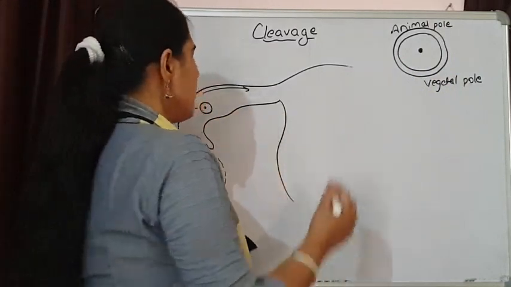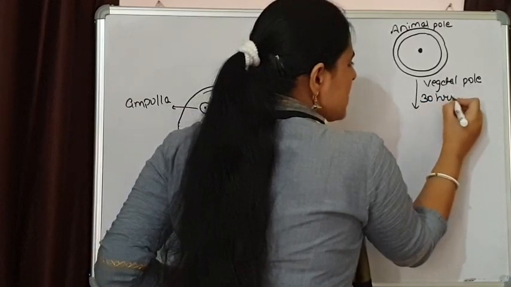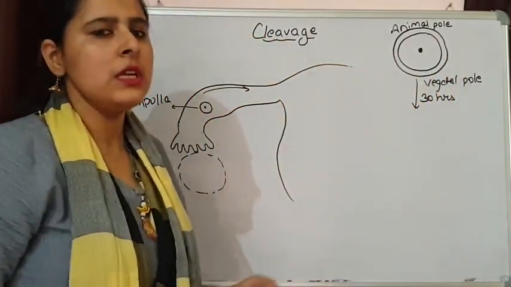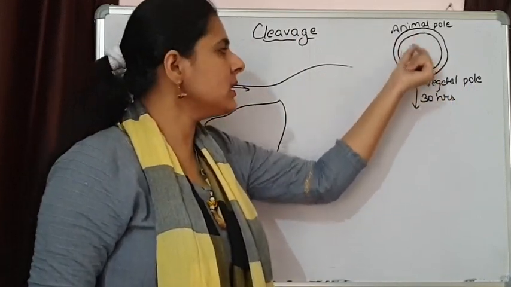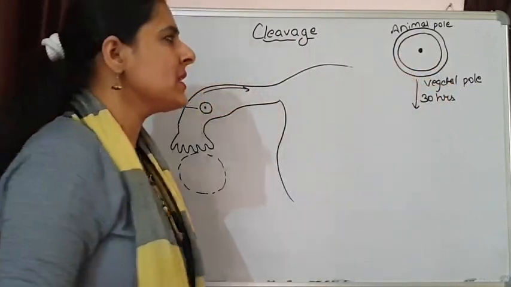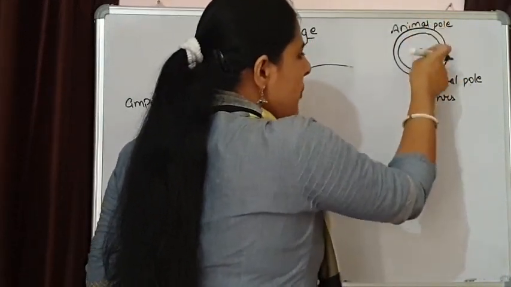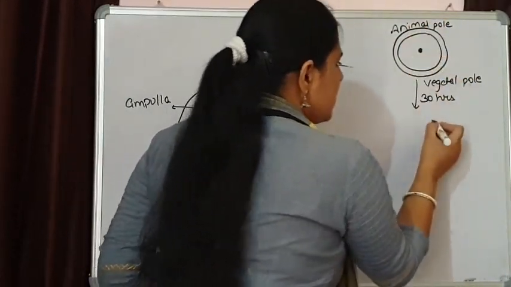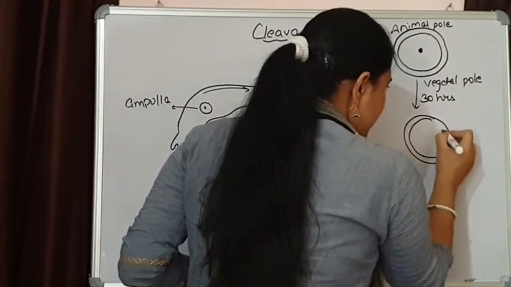Some books also write 30 hours. So, about 30 hours after fertilization, the first mitotic division takes place along this animal-vegetal axis, like this.